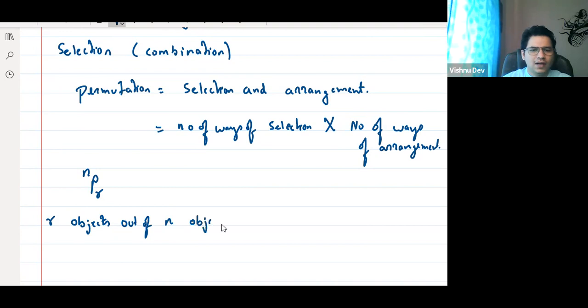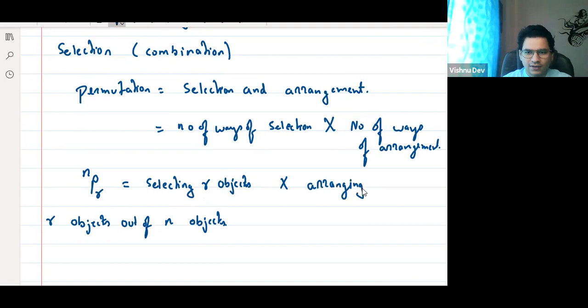Can I write it like this? nPr is equal to selecting r objects out of n objects into arranging r objects. Yes or no? Anyone have a doubt? Leave the rest, up to here, is everyone understanding? Yes, sir.